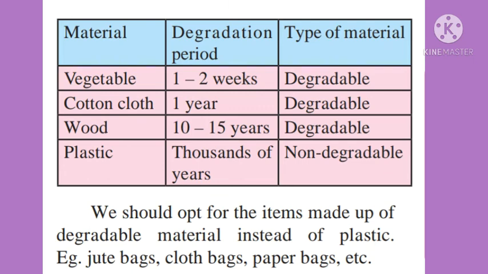Now we will see the table given in the textbook, page number 118. Materials, degradation period and type of material. Vegetable, degradation period is 1 to 2 weeks. It is degradable. Cotton cloth, degradation period 1 year. It is degradable. Wood, degradation period 10 to 15 years. Degradable. Plastic, the degradation period is thousands of years.